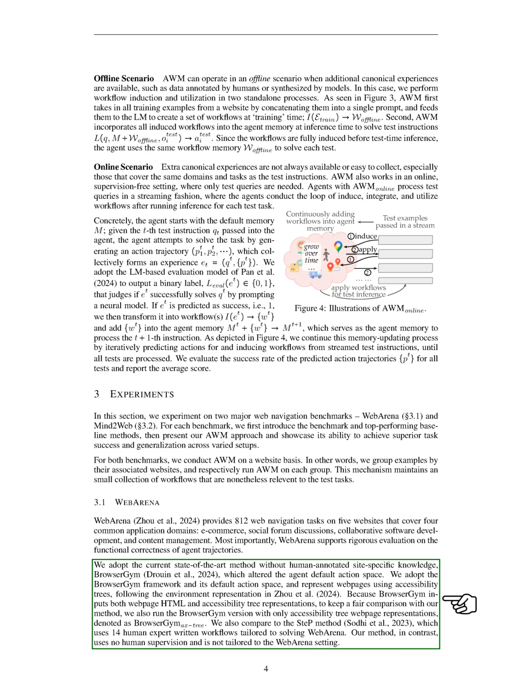We use the state-of-the-art method, BrowserGym, which modifies the agent's default action space without relying on human-annotated site-specific knowledge. We also run a version of BrowserGym that only uses accessibility tree representations for web pages, ensuring a fair comparison. Additionally, we compare our method to STEP, which relies on 14 human-written workflows specifically designed for Web Arena.